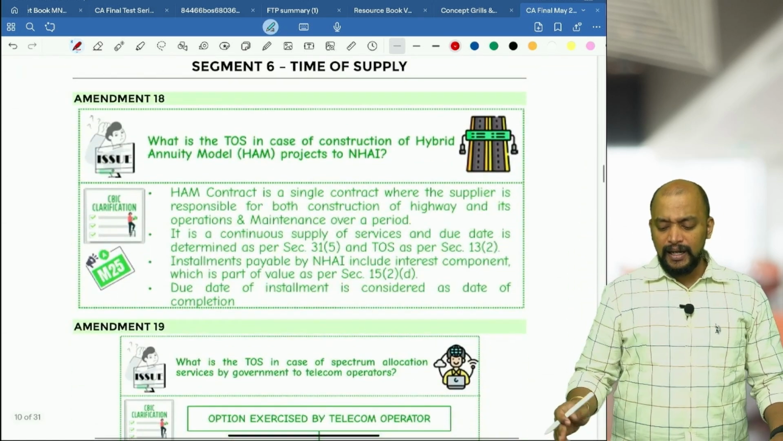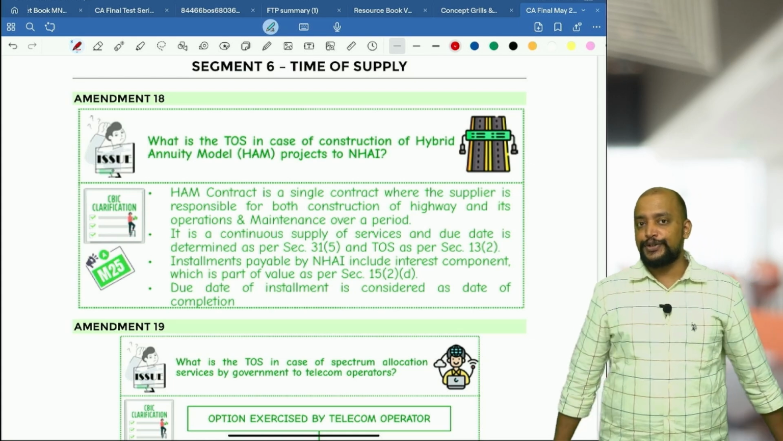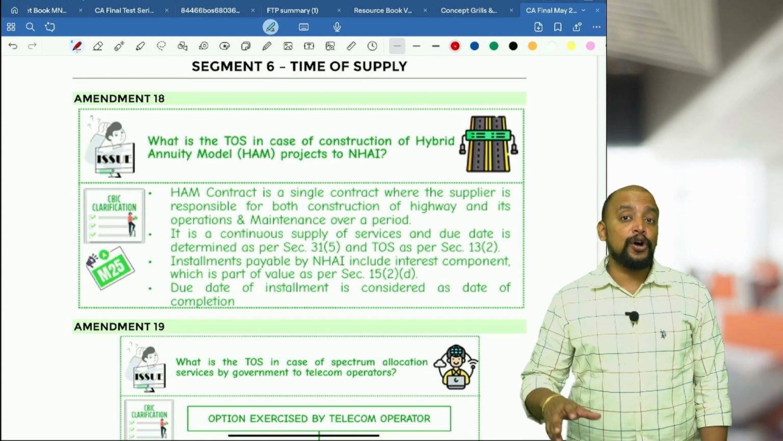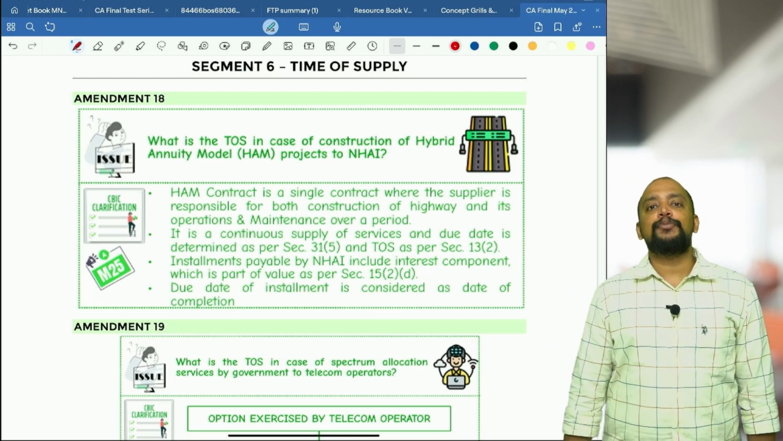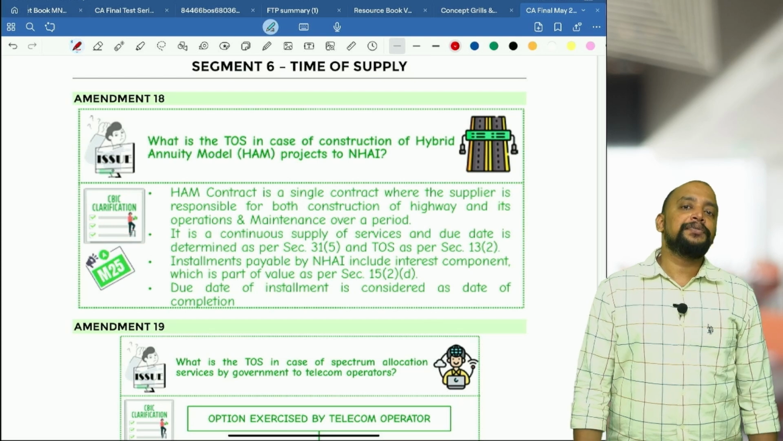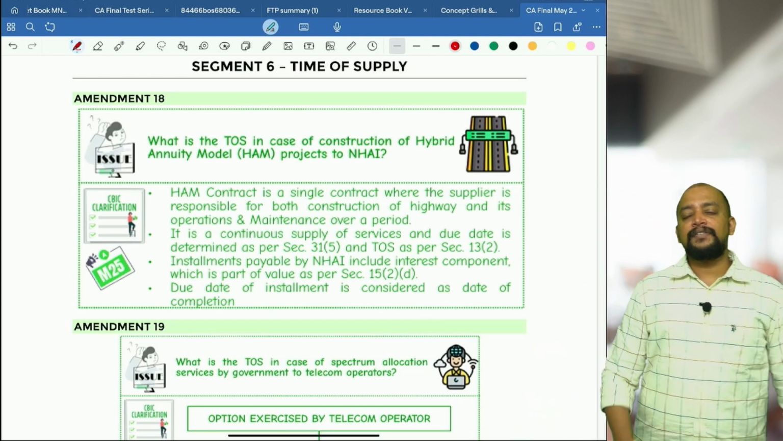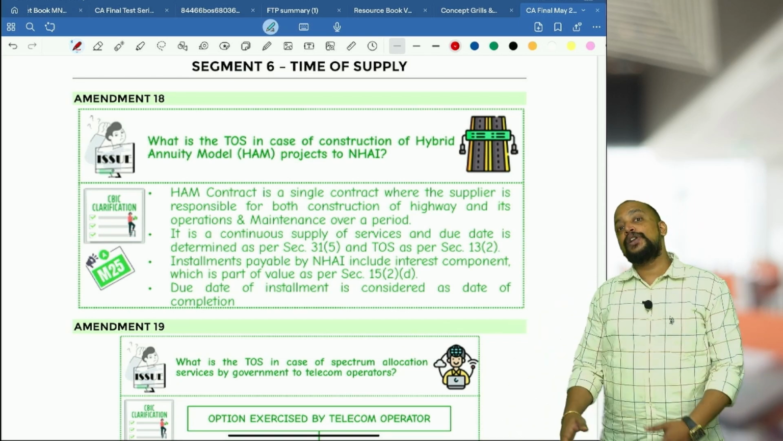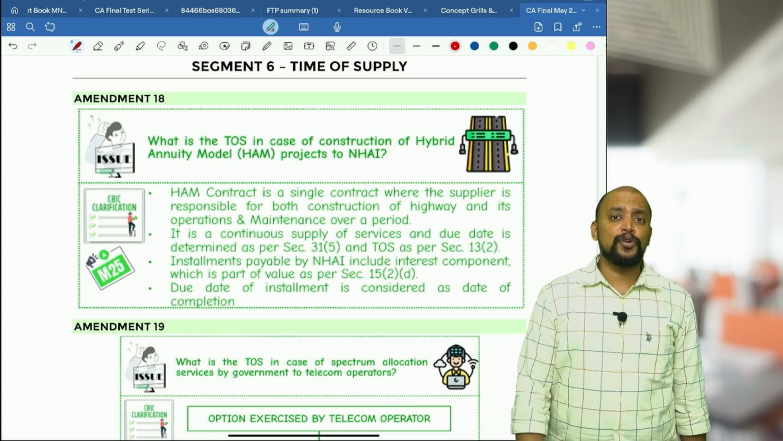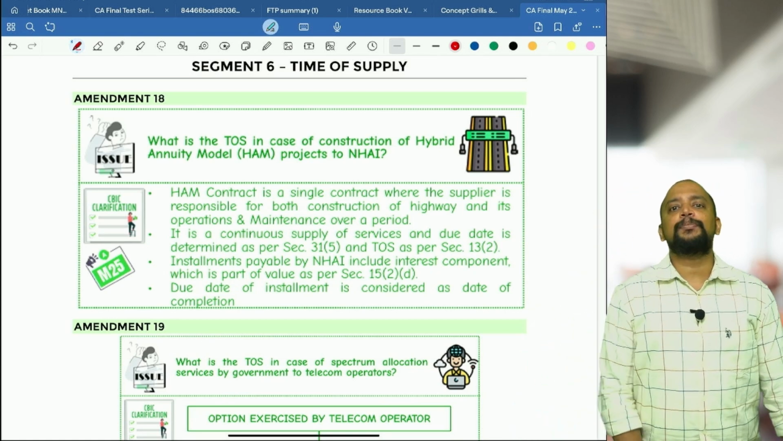Then next one, we have time of supply. In time of supply there are only two circulars newly added. One is time of supply in case of hybrid annuity model projects. In case of hybrid annuity model projects, what will happen? Say for example, I am a builder and I will enter into a contract with the government, like the National Highway Authority of India, wherein I will lay down the highway road and I will also do the maintenance. So it is basically a continuous supply of service because it takes more than 3 months to complete and involves periodic payment obligation. So it's a continuous supply of service.